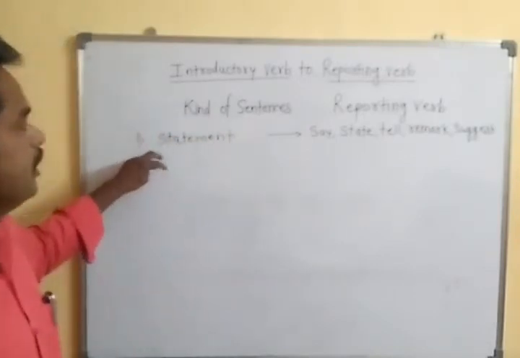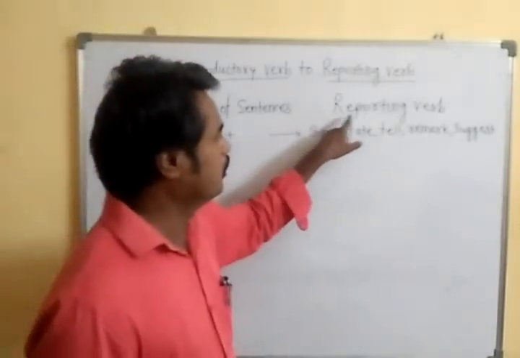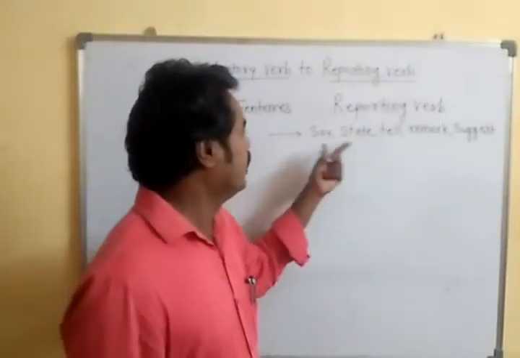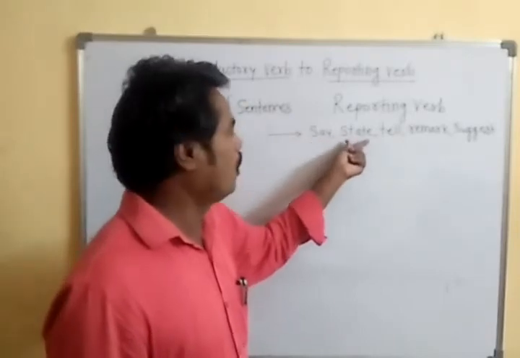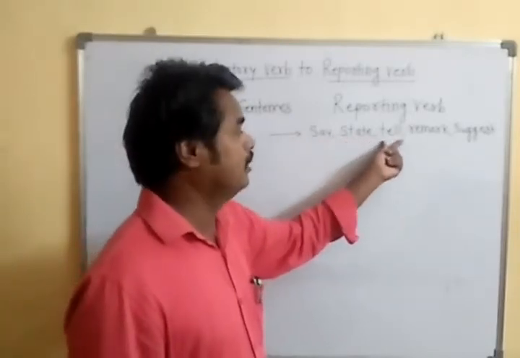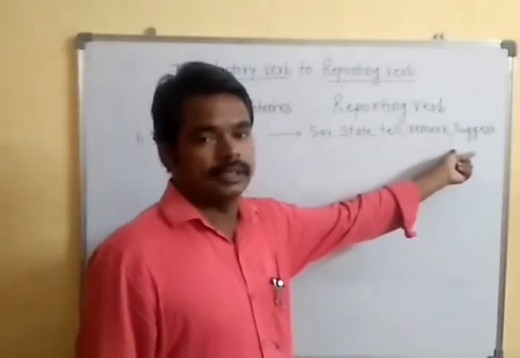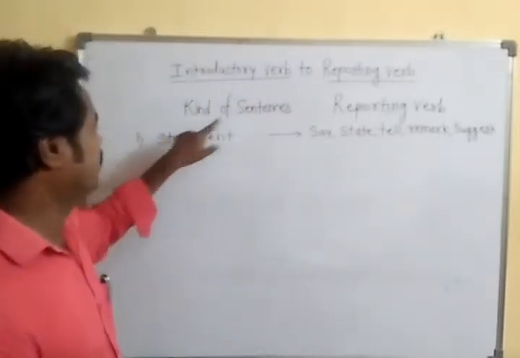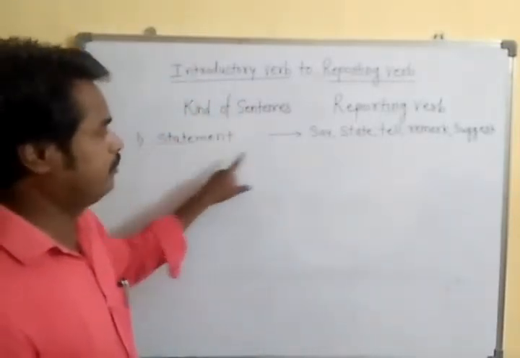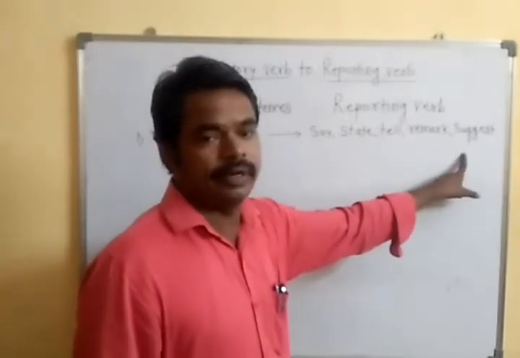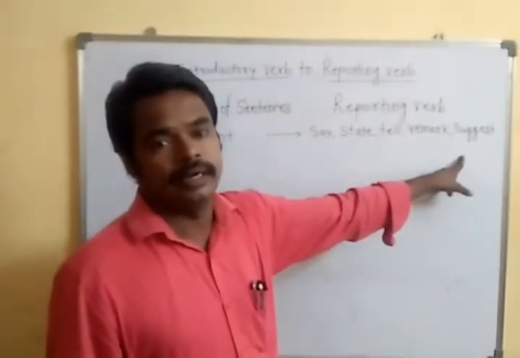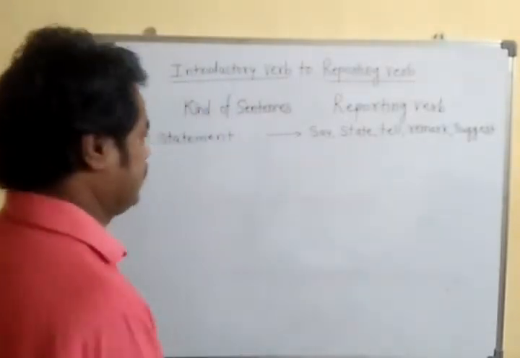If the statement is there in that sentence, what reporting verb we have to use? Either we have to take say or state or tell, remark or suggest. Means if the sentence is of statement type, then these type of reporting verbs will appear in the indirect sentence. Now let's see the next one.